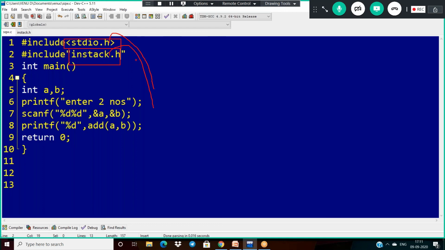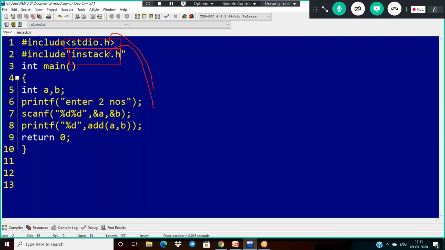A predefined header file is represented in angular brackets. A user-defined header file is represented in double quotes. Angular brackets indicate the predefined path of stdio.h. Double quotes indicate that it is a user-defined path. It is not the file.